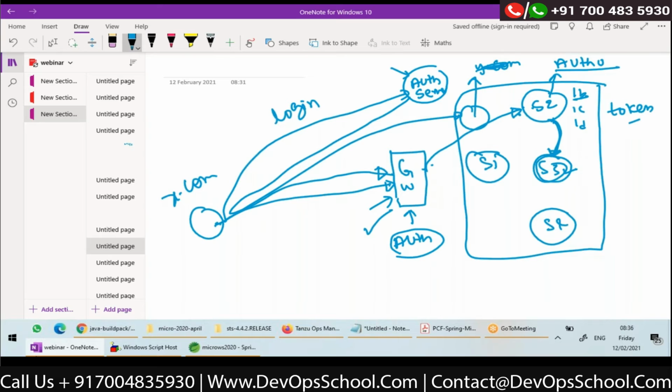So there is a specification, CORS, cross origin resource sharing, where we can just configure it to allow the calls from x.com, allow the calls from a.com. If we configure that, then only cross origin resource sharing will be allowed. So the calls coming from x.com and a.com only will be allowed. Others will be rejected by these REST APIs.